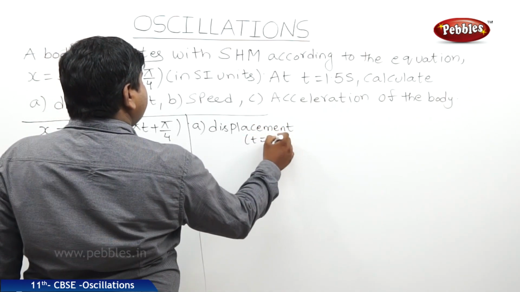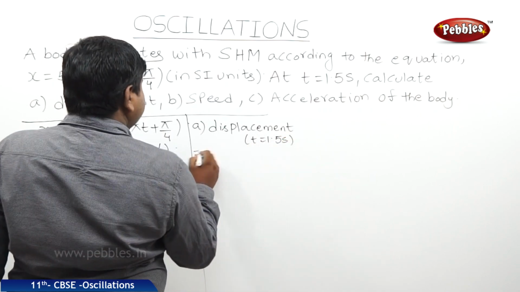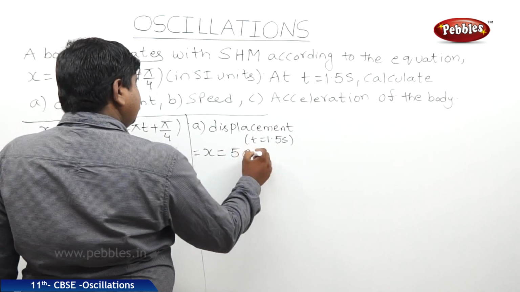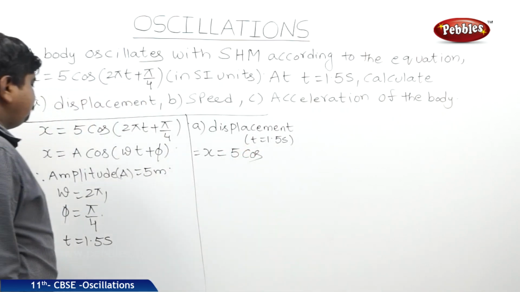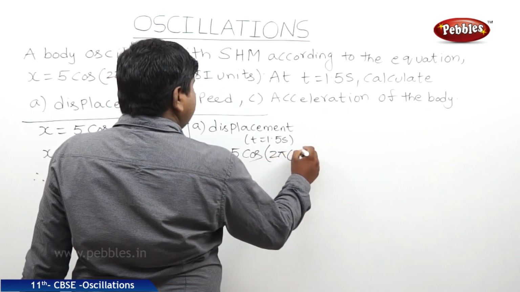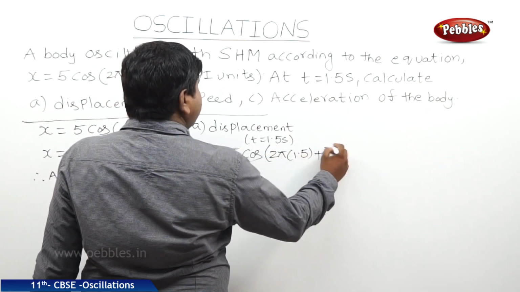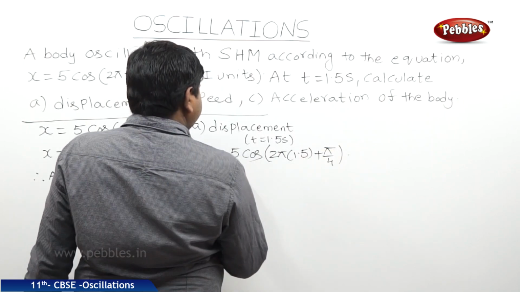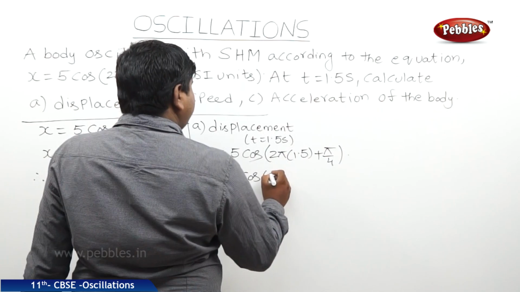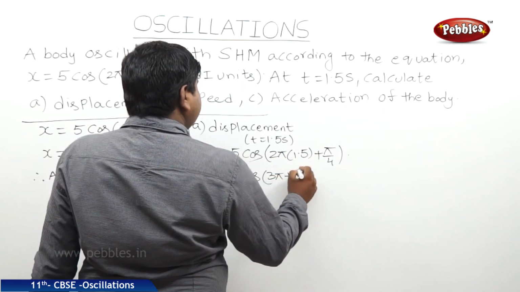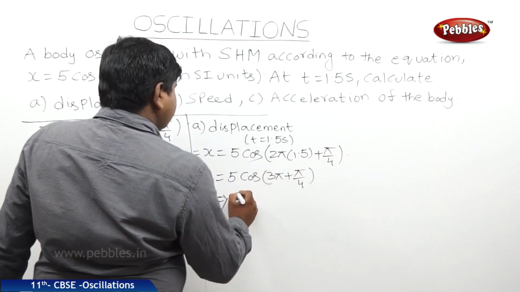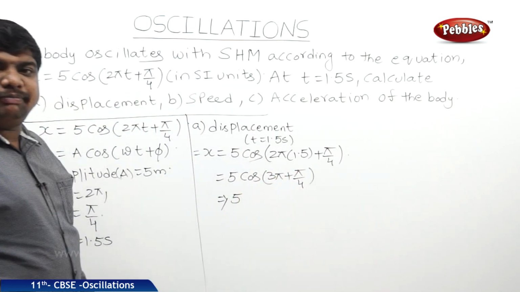At t is equal to 1.5 seconds, therefore x is equal to 5 cos (2 pi into 1.5 plus pi by 4). Therefore it is 5 cos (2 pi into 1.5 is 3 pi, plus pi by 4). So 5 cos 3 pi.